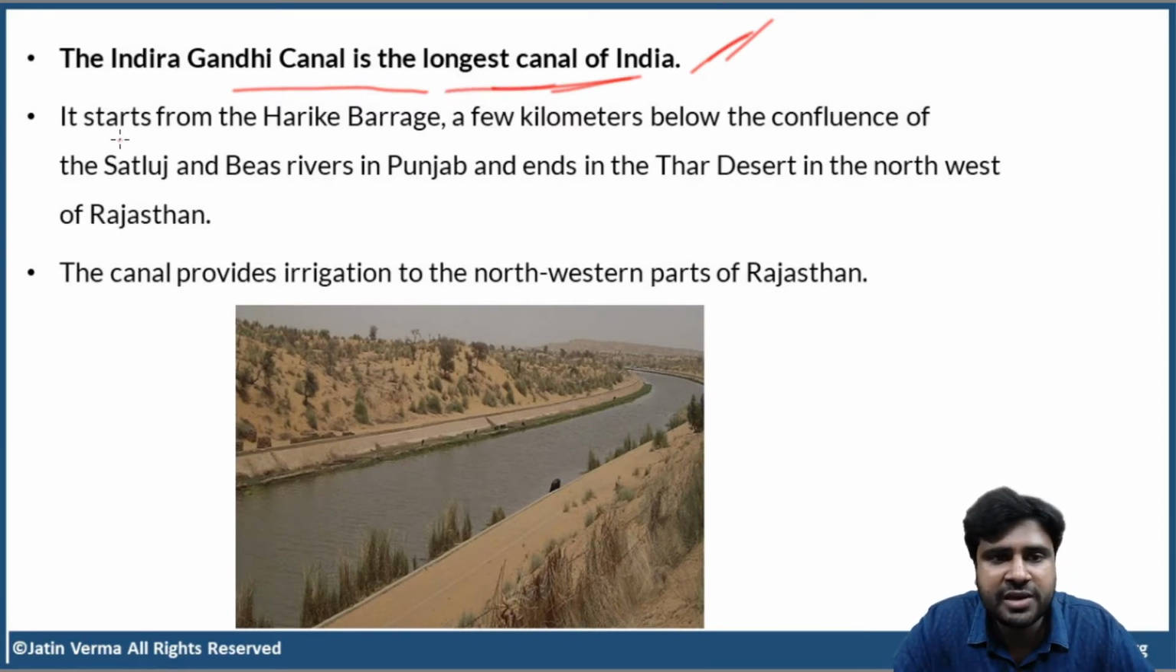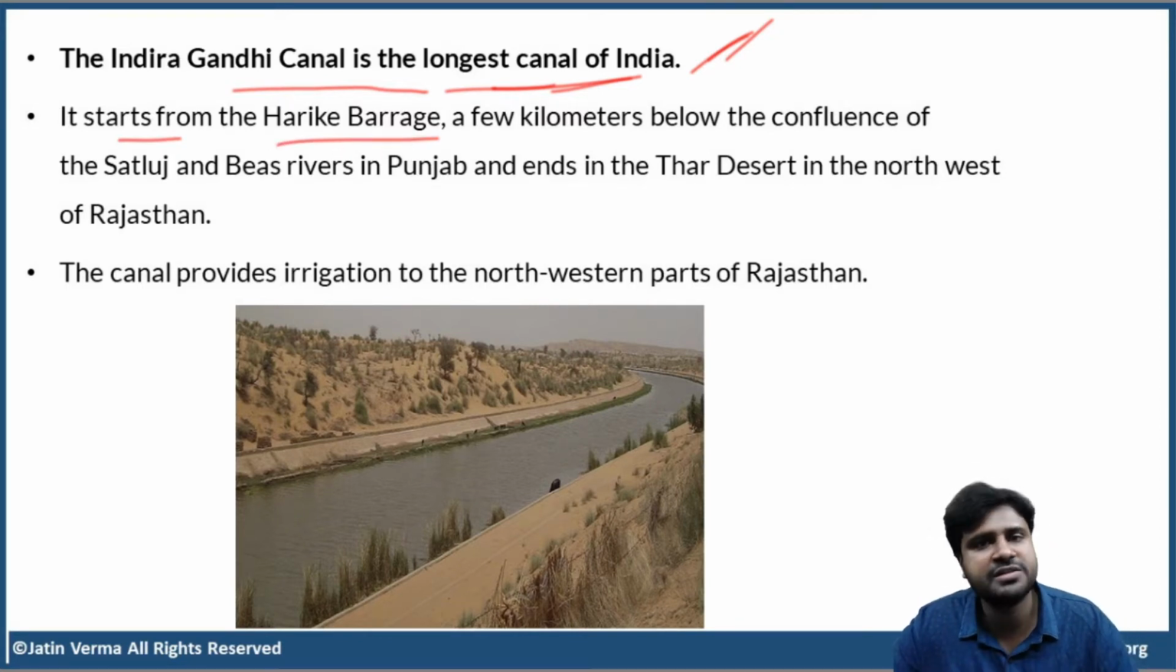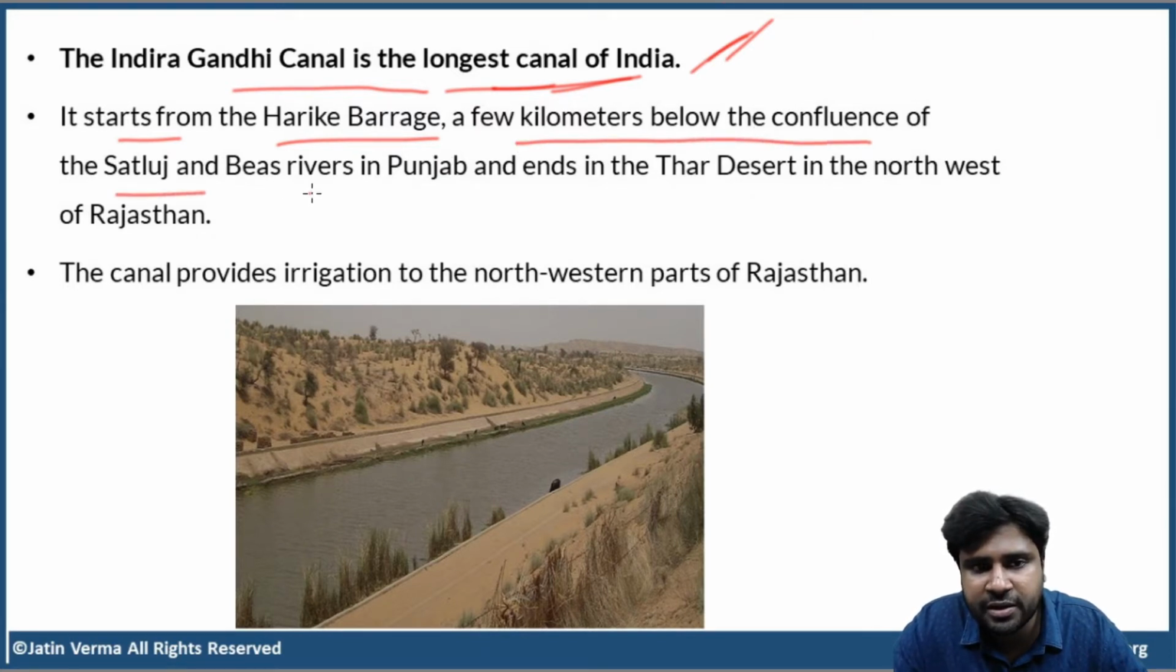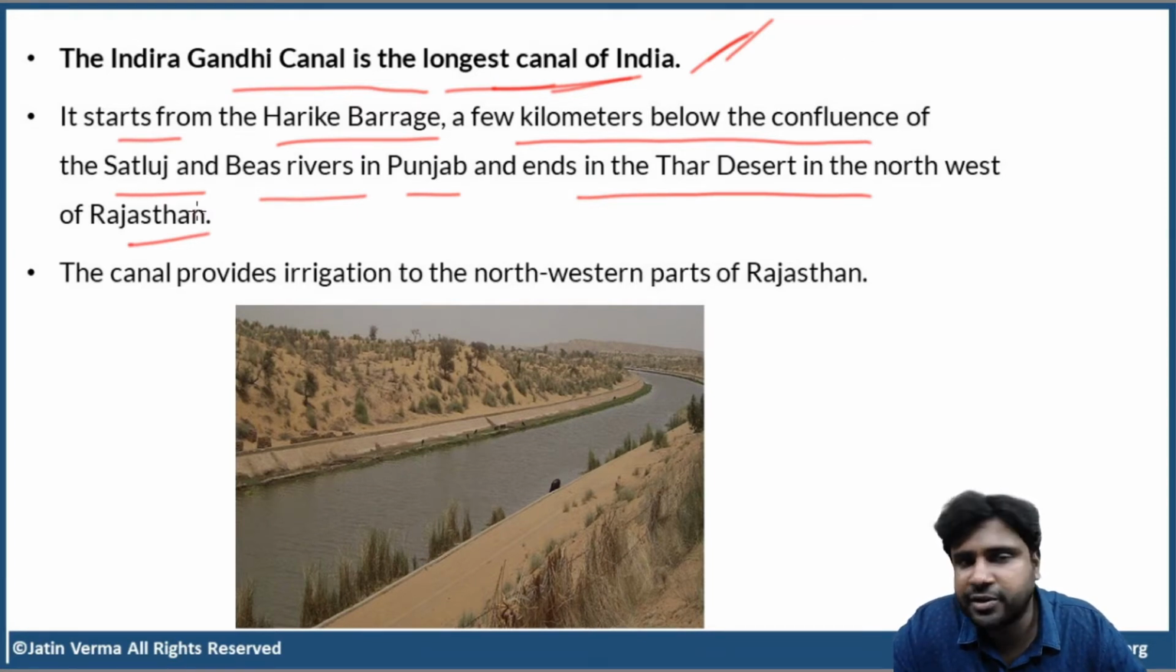Okay. It starts from the Harike barrage. Do you remember this? We have discussed this while discussing the Satluj River. So, Indira Gandhi Canal starts from Harike barrage, a few kilometers below the confluence of Satluj and Beas rivers in Punjab, and ends in the Thar Desert in the northwest of Rajasthan. So the canal extends from Punjab to northwest Rajasthan, and the canal provides irrigation to the northwestern parts of Rajasthan. Clear, right?